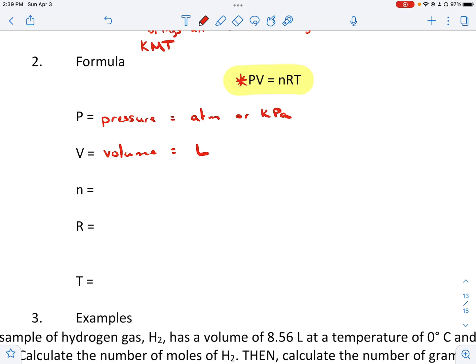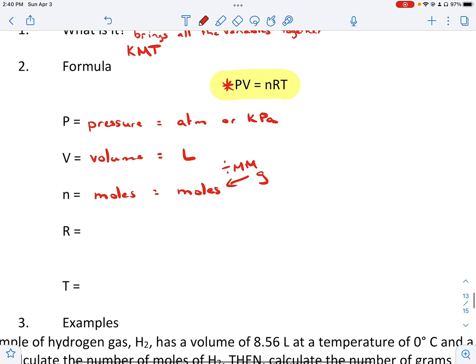All right. N is moles. And obviously we have to be in moles. So sometimes we're going to have to convert from grams to moles, right? And remember, we do that by dividing by molar mass. And sometimes at the end of a problem, we'll need to go back to grams, and so we do that by multiplying by molar mass. So just kind of a quick review there.